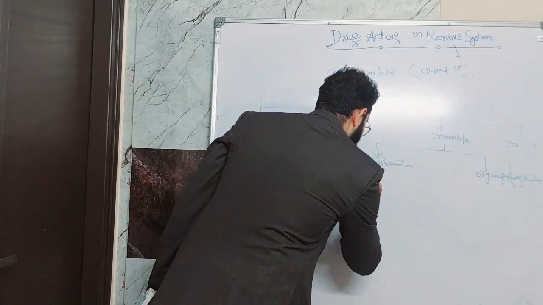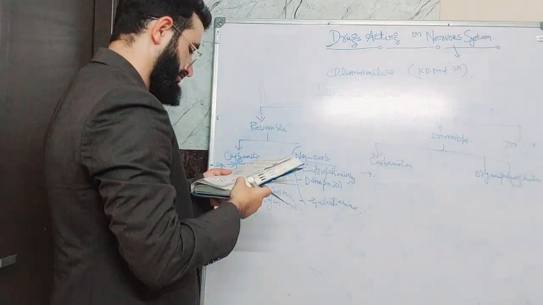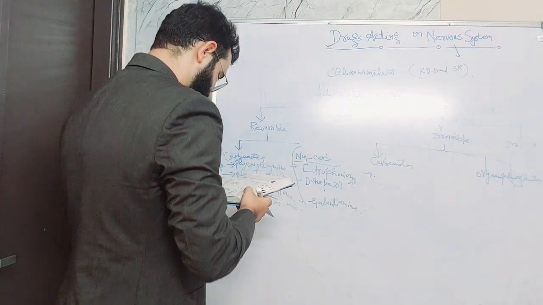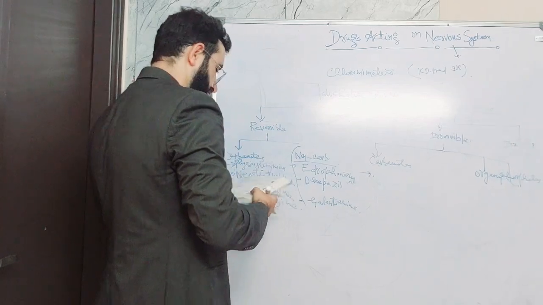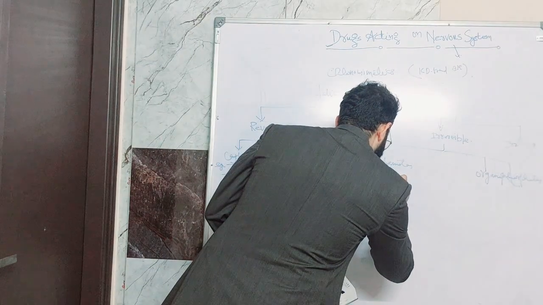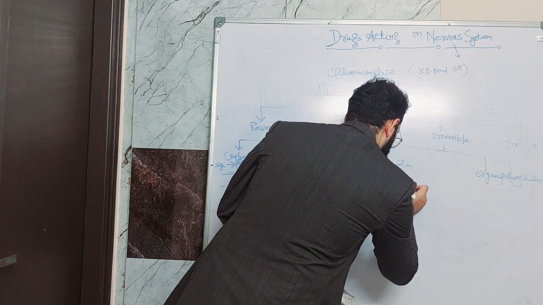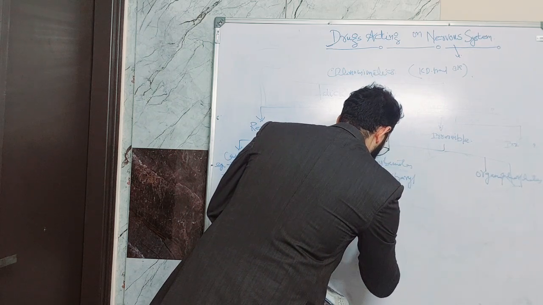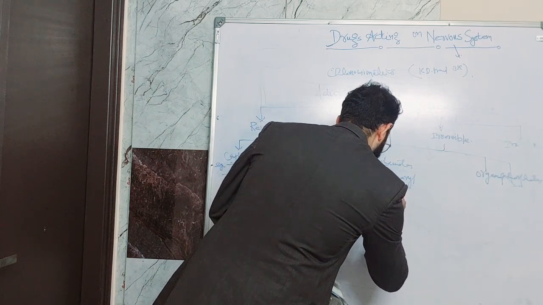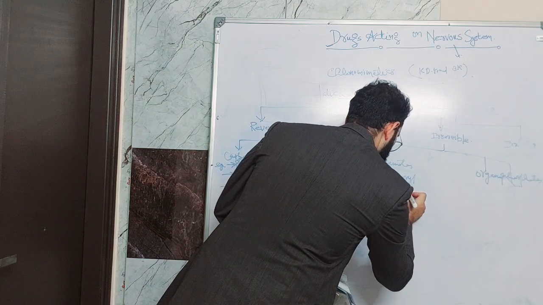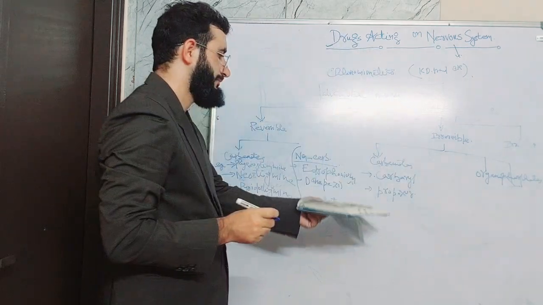In carbamates we have examples like carbaryl and propoxur.